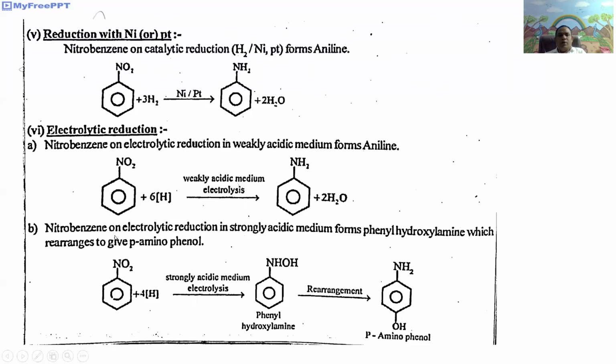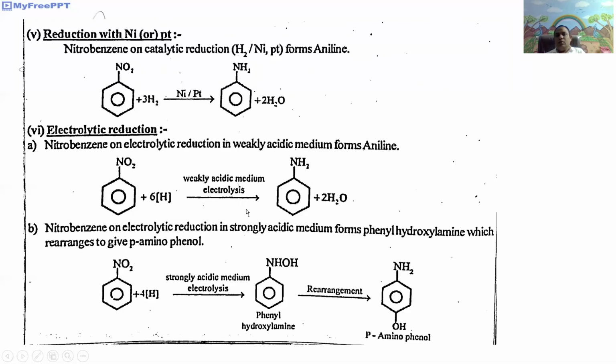That is nitrobenzene undergoes reduction with 4 nascent hydrogen atoms in the presence of strongly acidic media electrolysis. It gives N-phenyl hydroxylamine, which undergoes rearrangement to give para-aminophenol.